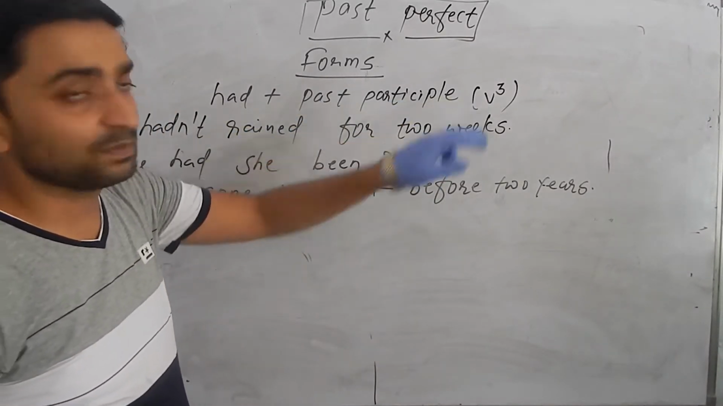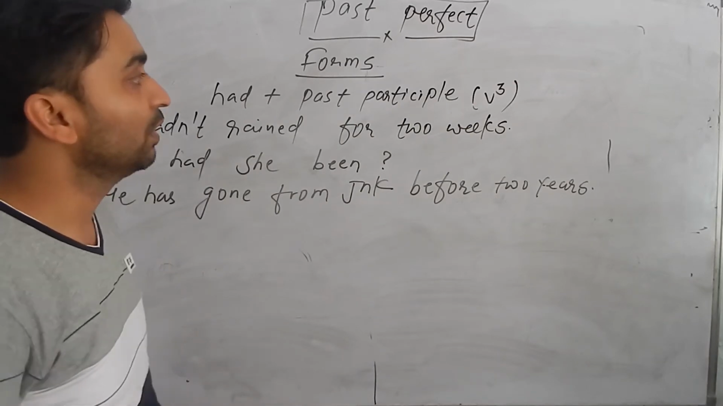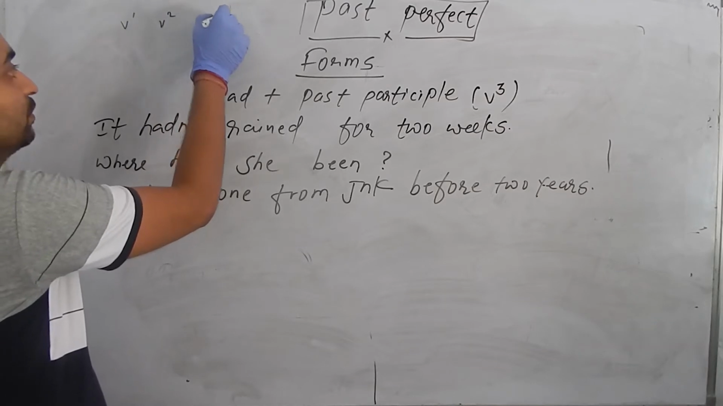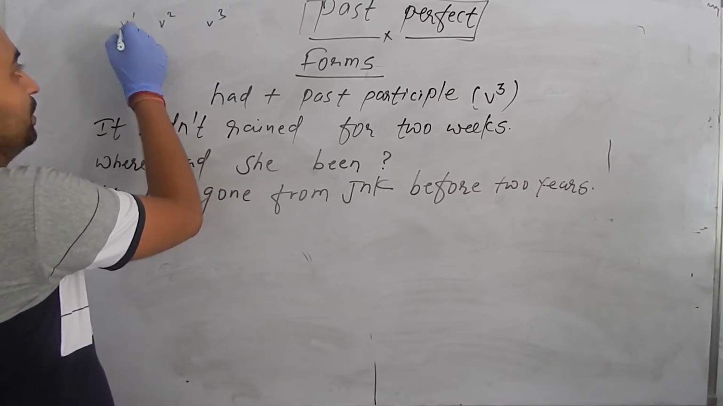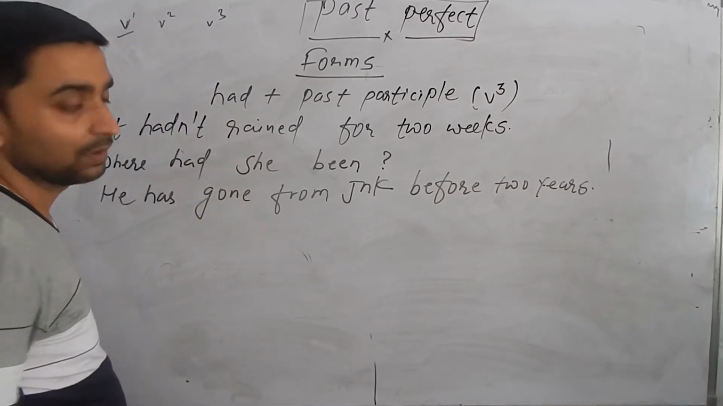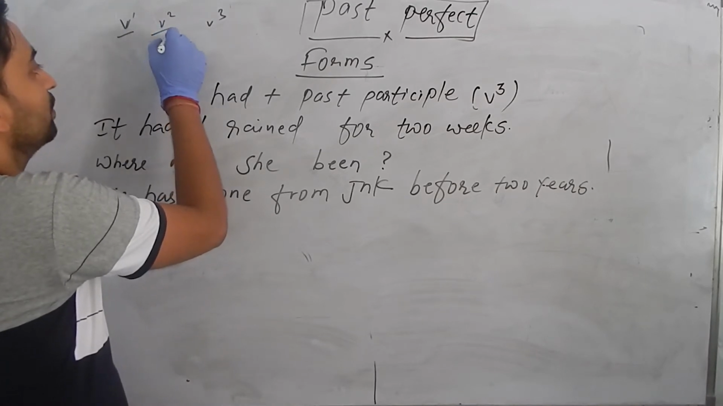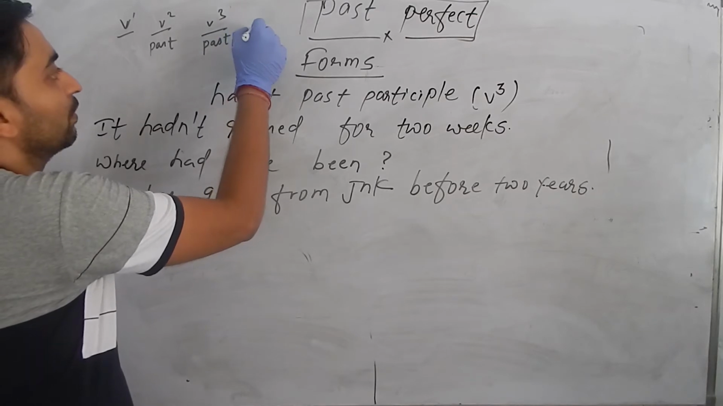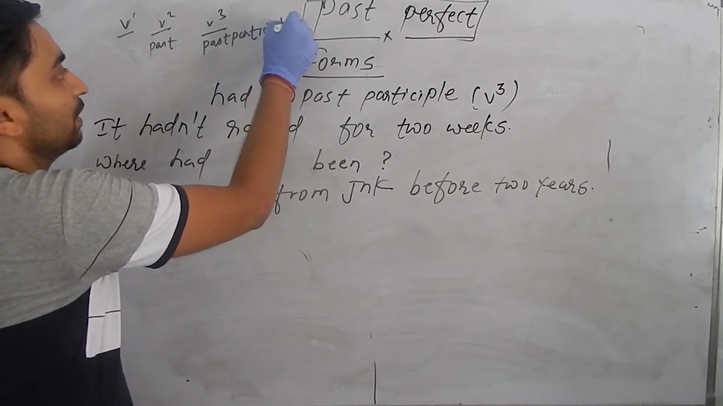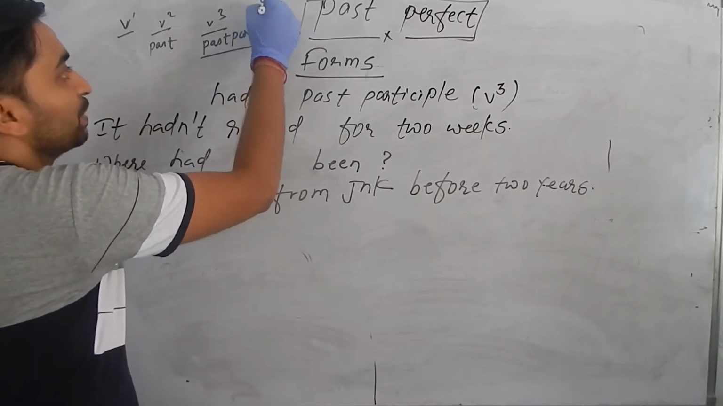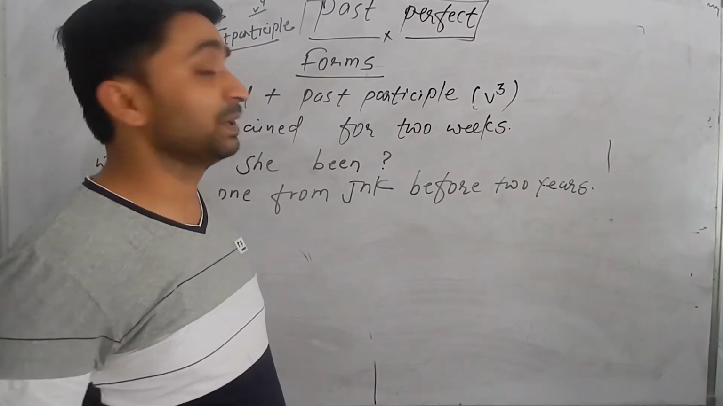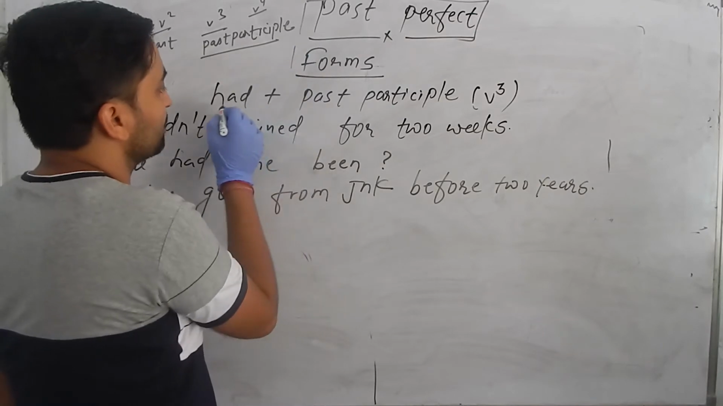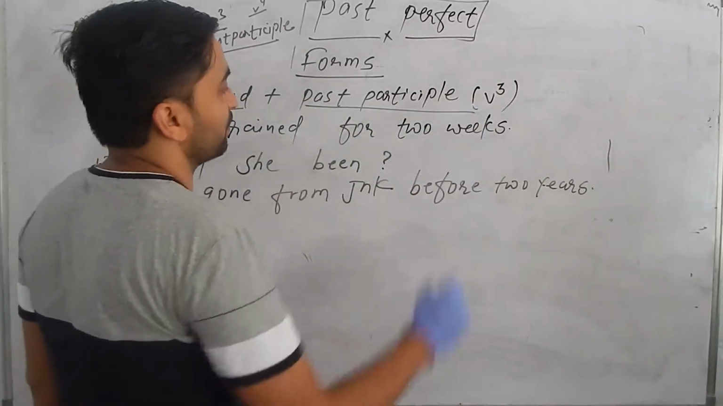Past participle means V3. We already know about the forms of verbs, that is V1, V2, V3. V1 is called the present form of the verb. V2 is called the past form of the verb, and V3 is the past participle form of the verb. And V4 is called the present participle form of the verb. And here we are talking about the forms of past perfect. So, had plus past participle.